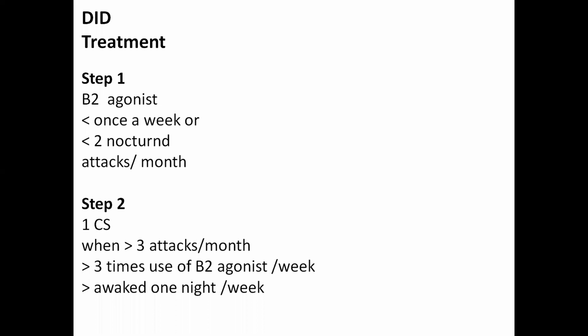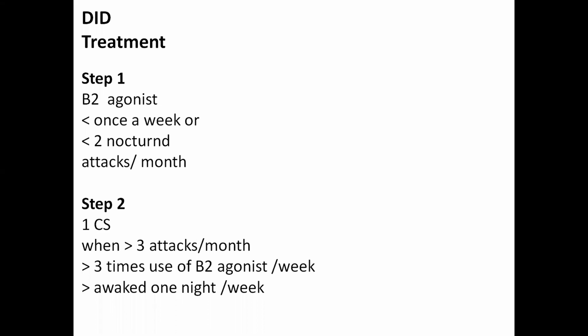For example, if bronchial asthma is mild, meaning attacks are less than once a week or less than 2 nights per month, then only beta agonists are prescribed. Beta agonist means salbutamol or terbutaline, using a metered dose inhaler. Patients should be asked to use it as needed, when there is need.